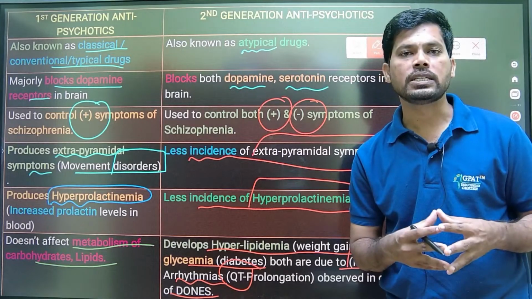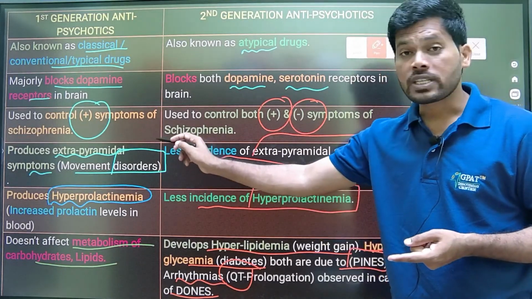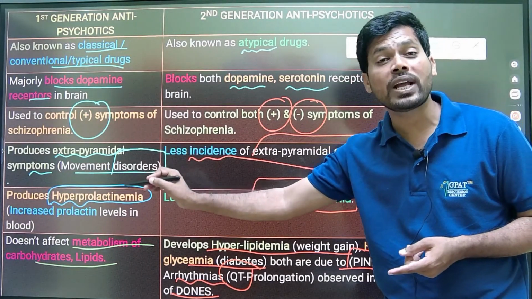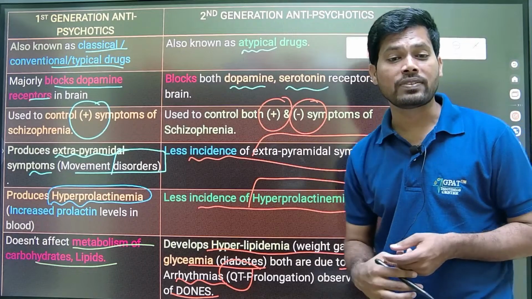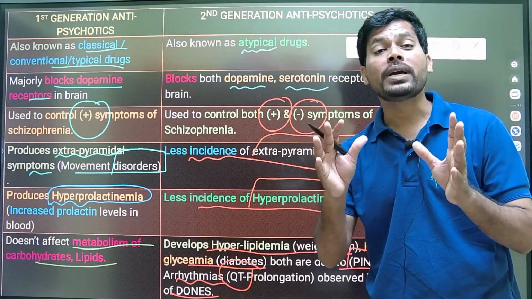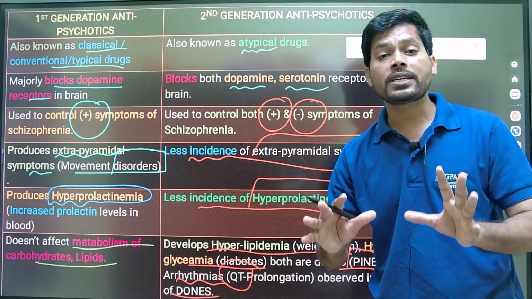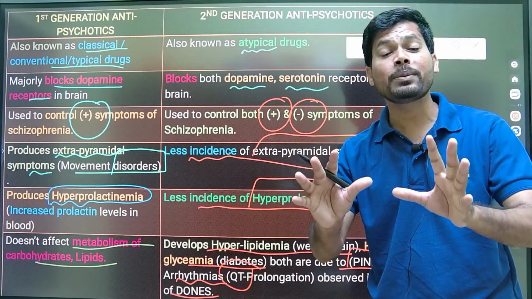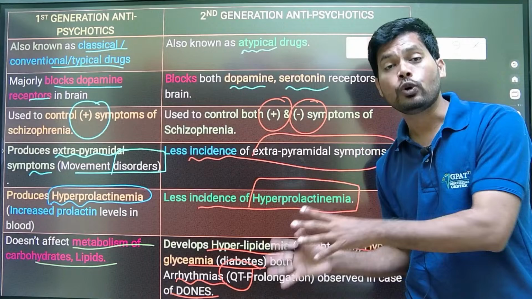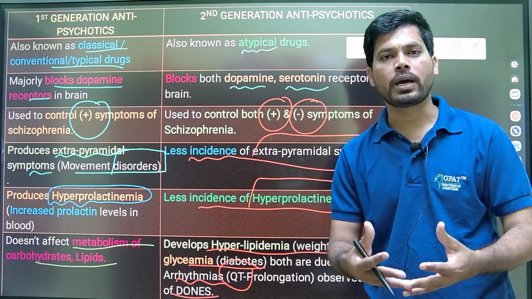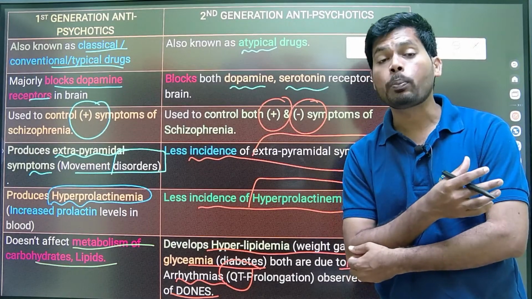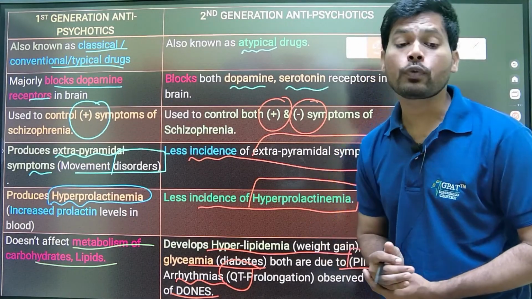Nothing but ECG. So coming to the first generation antipsychotics, they have specific side effects like hyperprolactinemia as well as extrapyramidal symptoms. But when coming to the second generation antipsychotics, they majorly affect our metabolism, especially pines producing hyperlipidemia as well as hyperglycemia. And the dones produce cardiac arrhythmias due to excess cardiac muscle contractions. They may develop arrhythmias due to prolongation of the QT interval.